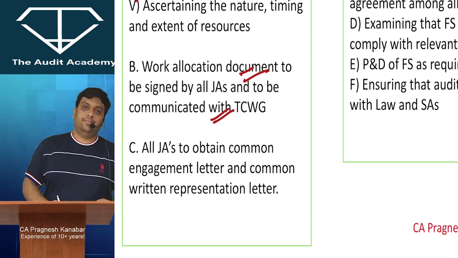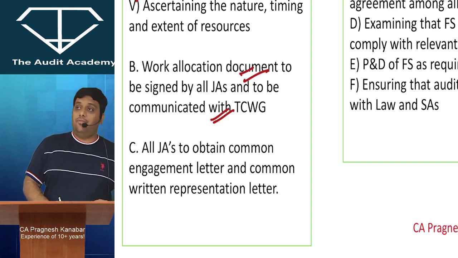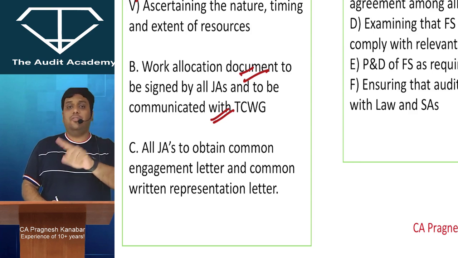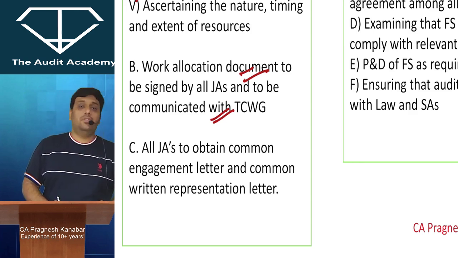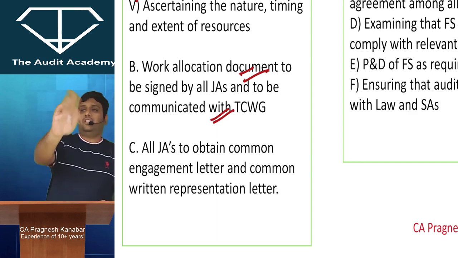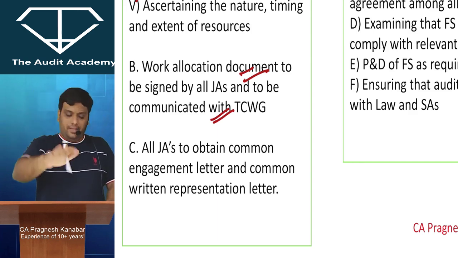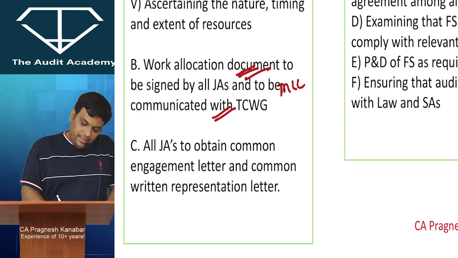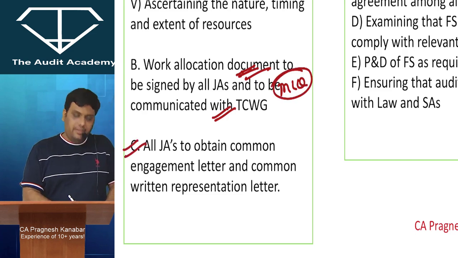Yes, sir. Otherwise, what will happen if you have not created such kind of document? If you have just orally divided the work, then oral division is not considered as any division. Then both of you will be responsible for the entire financial statement, jointly and severally responsible. So if you want to be responsible only for your own allocated areas, it is better that you sign a work allocation document and communicate it with those charged with governance. Then this can be your highly sensitive MCQ point, and even this one.